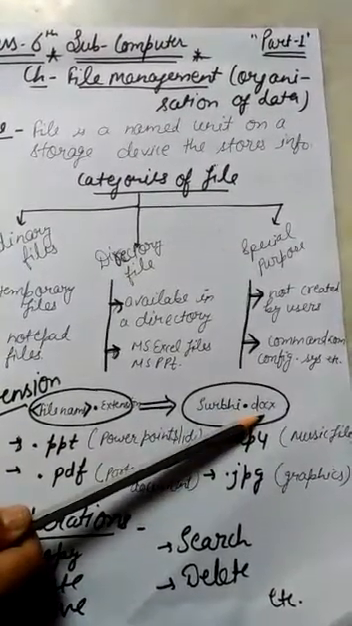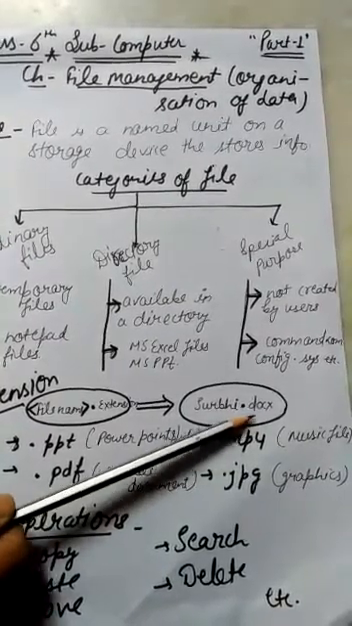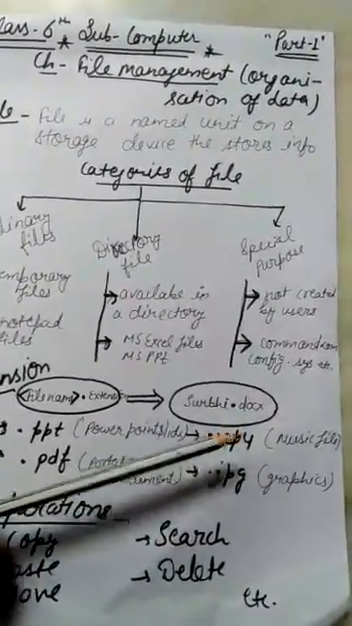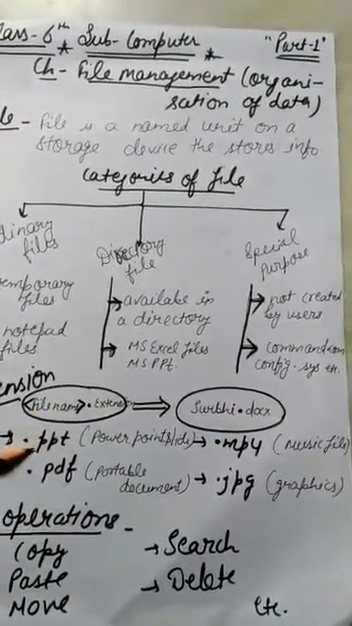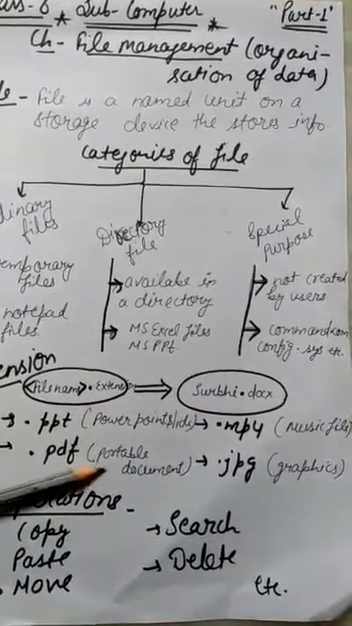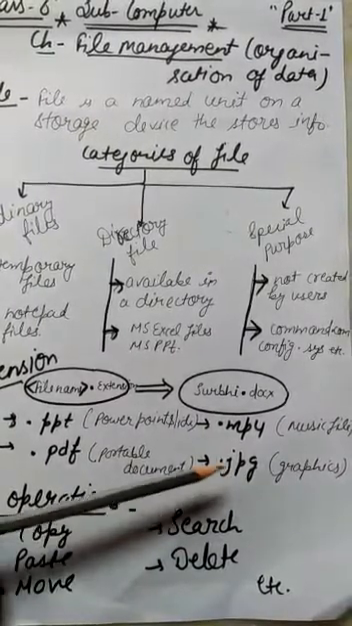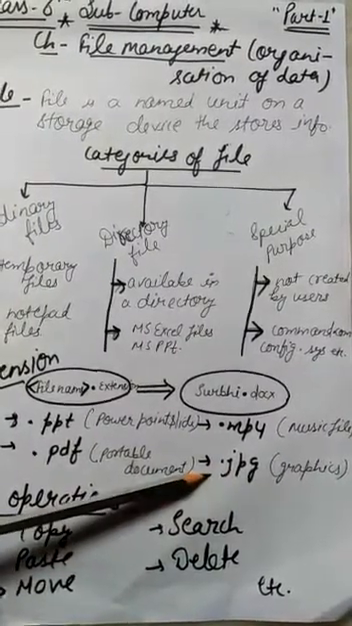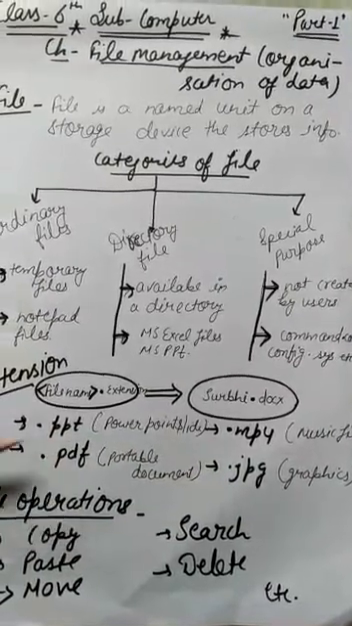We can identify from the extension. See here, docx means it is a document type file. Similarly, we can have so many extensions like this. .ppt means PowerPoint, .pdf means portable document format, .mp4 for your music or video files, .jpg for graphics, even the photos that are saved in your phone are in this graphics format. You can check it out also.